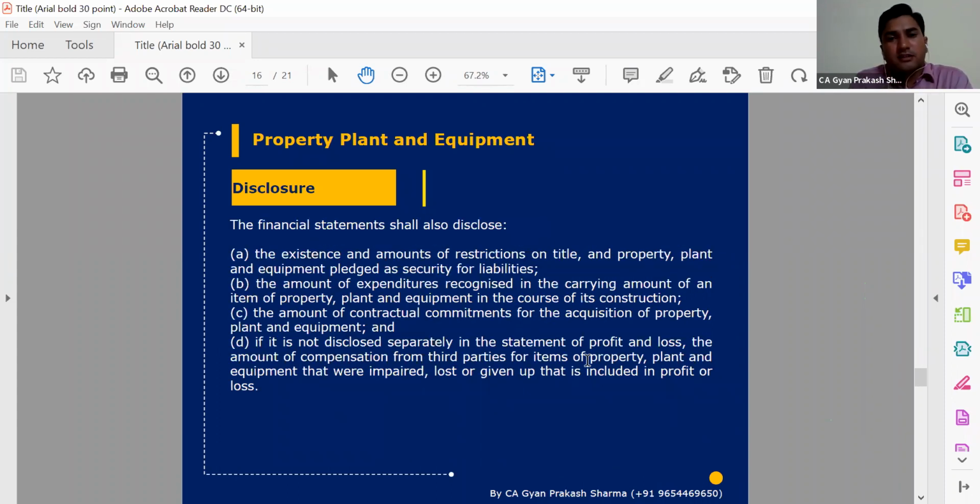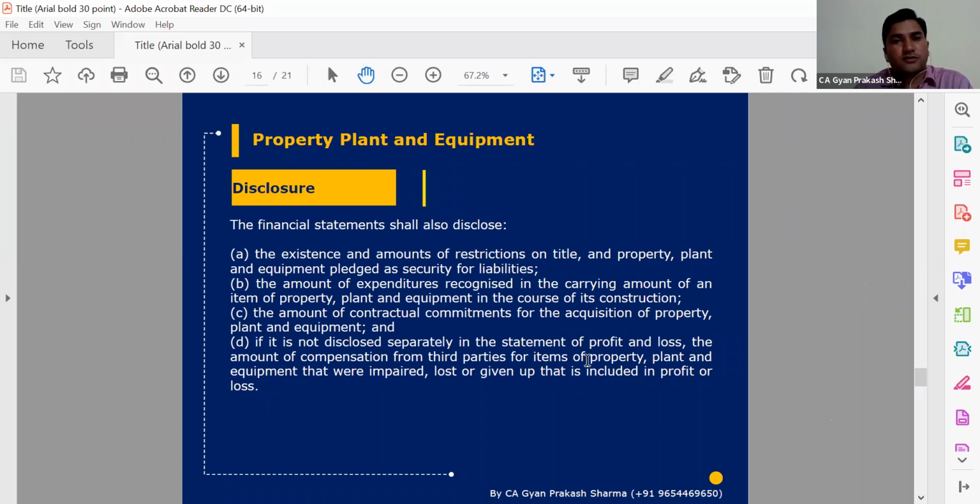Existence of title deed transactions or any security: in that case, borrowing also. If we have some loan amount or some borrowing amount in our financial statements, and we have mortgaged our properties, either land, building, plant and machinery, furniture, whatever, any fixed asset or PPE which we have mortgaged, then we are required to give a footnote disclosure in our financial statements that these assets are placed for some particular loan, and we can mention the bank name, etc.